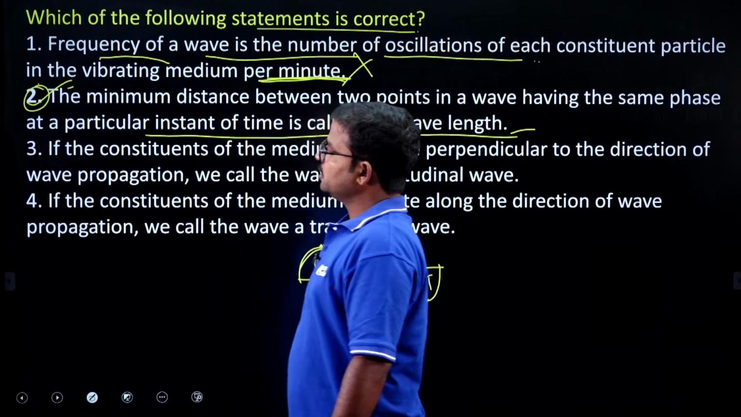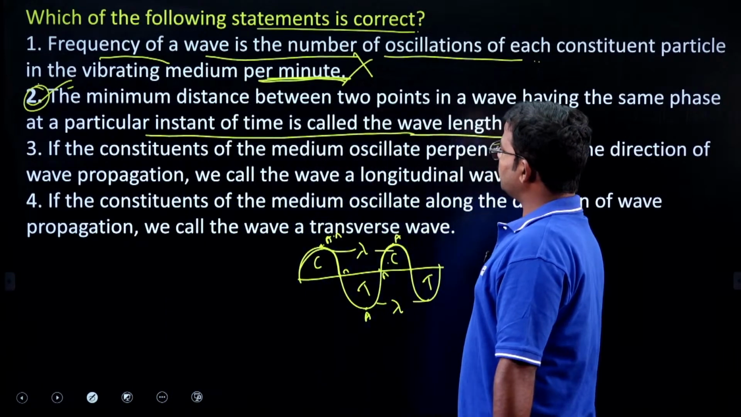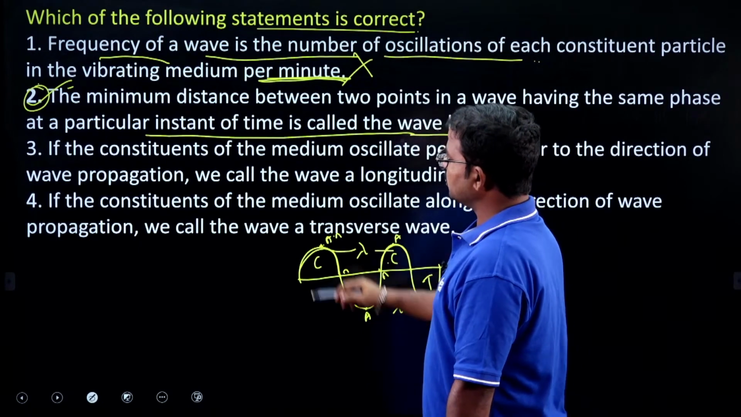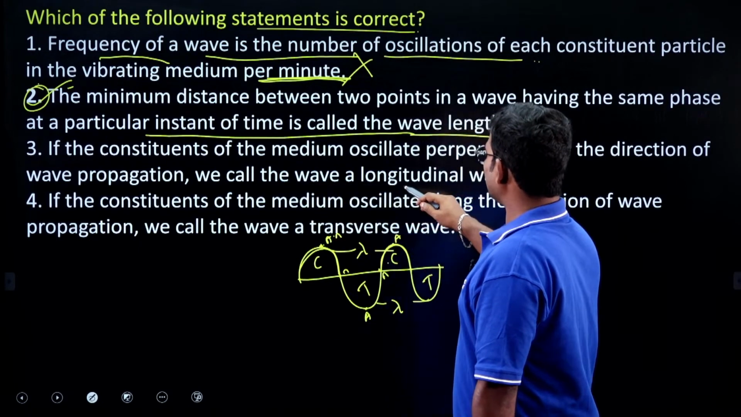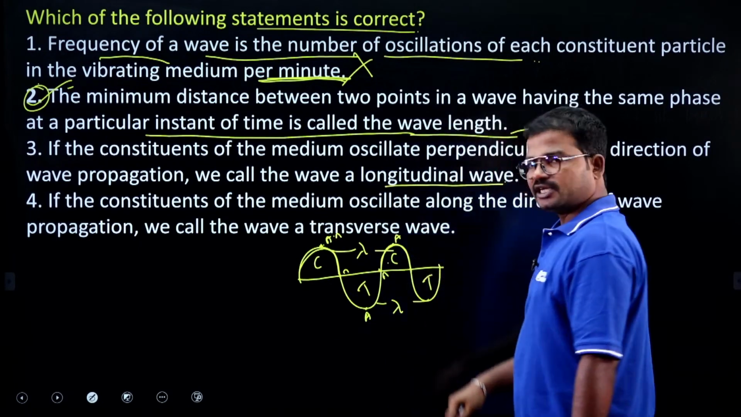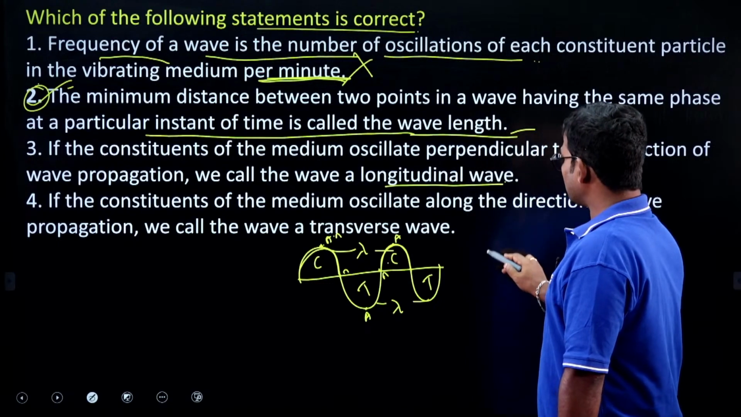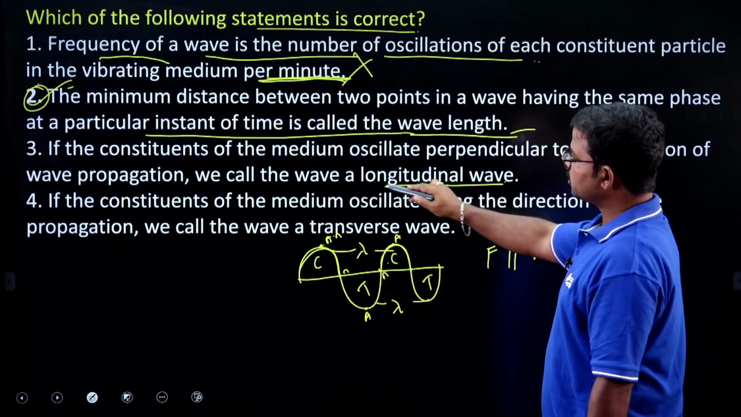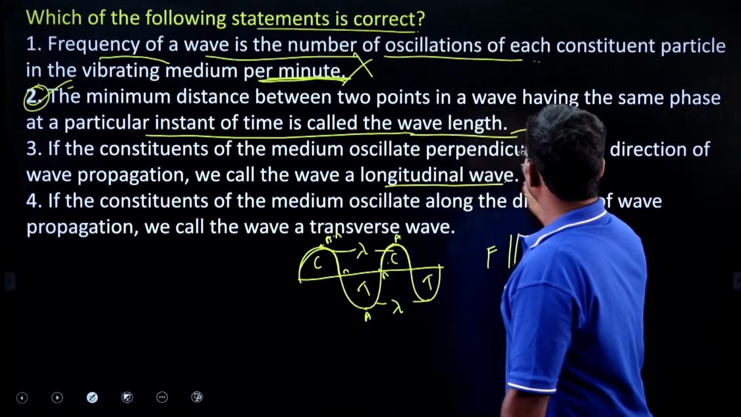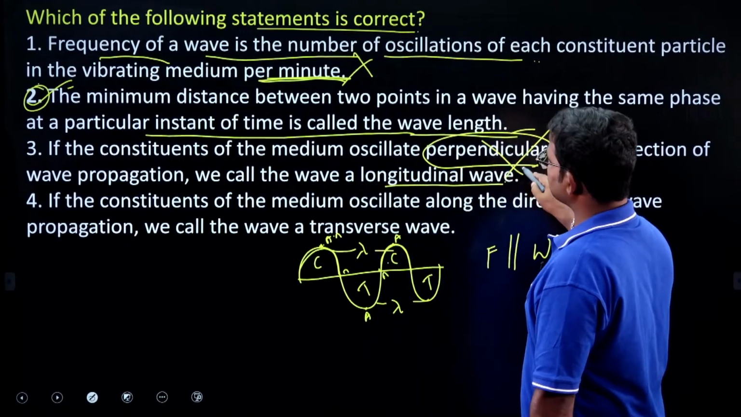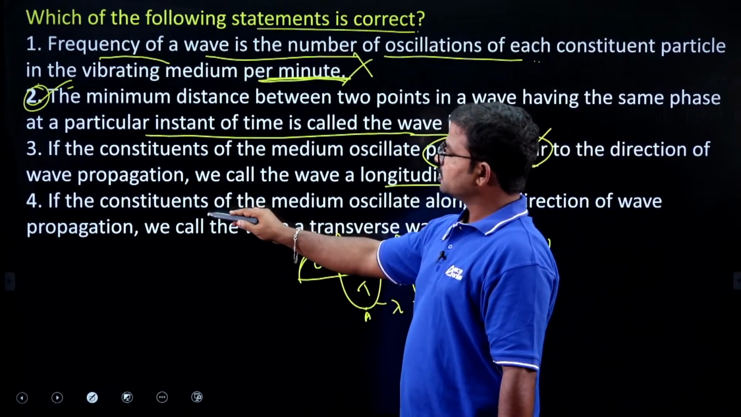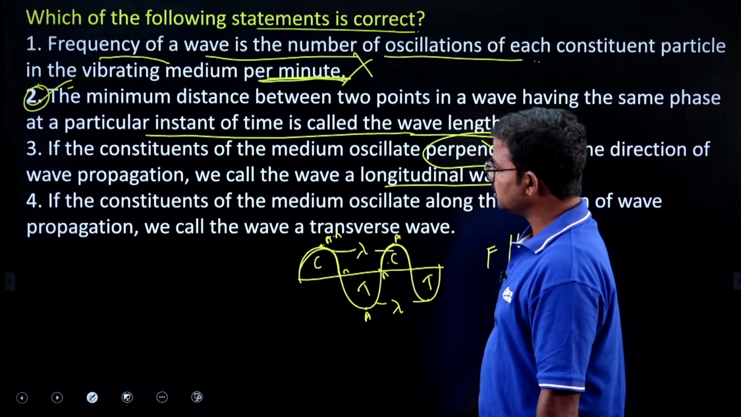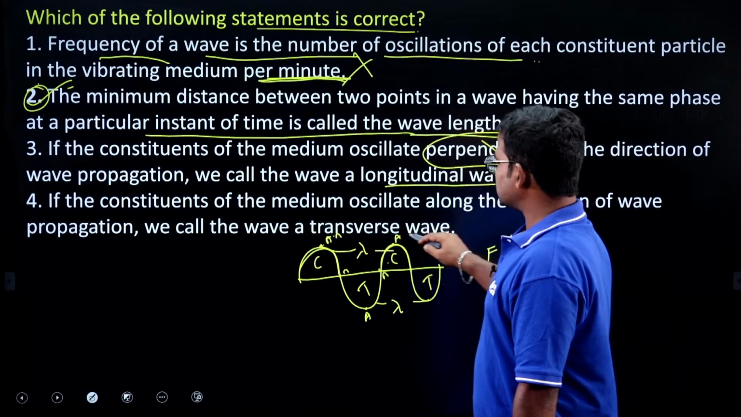What about the remaining ones? If the constituents of the medium oscillate perpendicular to the direction of wave propagation, we call them longitudinal waves. So if you consider longitudinal waves, here applied force is directly proportional to the generated waves. But here they mention perpendicular, so that's why this terminology was wrong. Next, if the constituents of the medium oscillate along the direction of wave propagation, we call the wave a transverse wave.